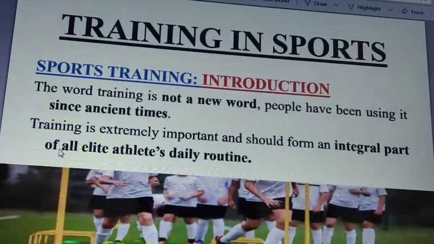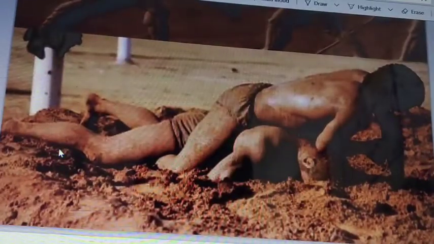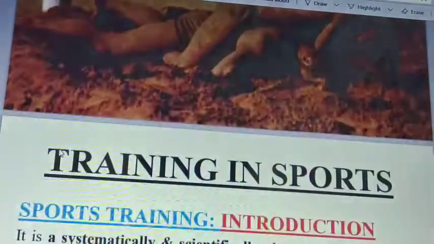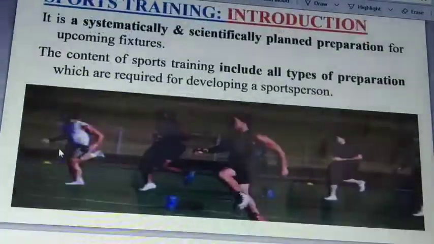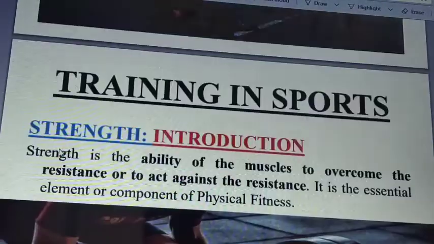So what is the meaning of training? Training means giving practical as well as theoretical knowledge. In this chapter, students will be able to see what exactly training is and how to enhance your strength, your potential, your fitness and all. So let's learn one by one what exactly training is and what it means in the life of a person.